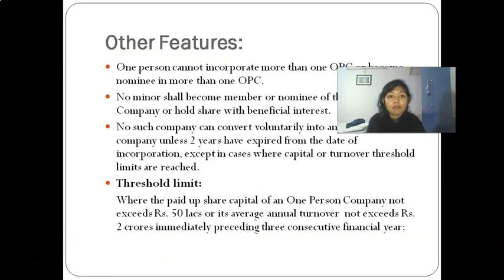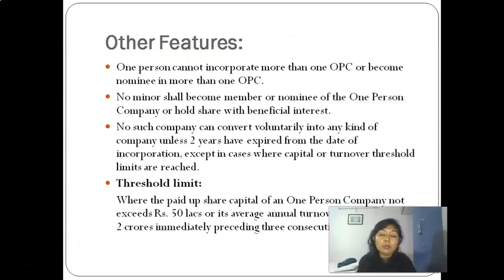Okay. Now, other features. A one person company cannot incorporate more than one OPC, or become nominee in more than one OPC. That is, one person cannot incorporate more than one OPC, and one person who is appointed as nominee can be the nominee of only one OPC, and no minor shall become the member or nominee of the OPC, or even hold a share with beneficial interest.